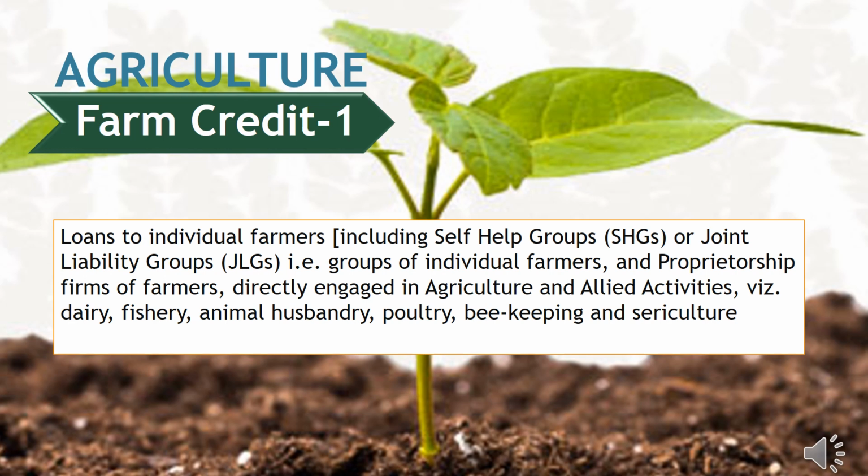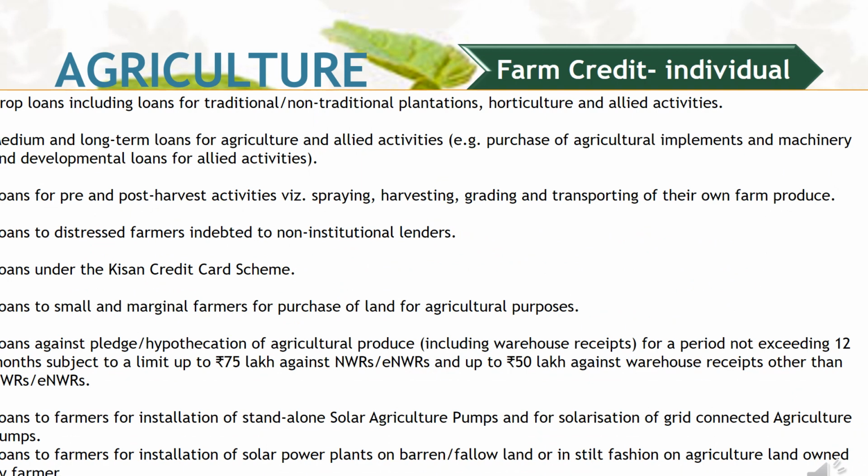Now there are three parts in agriculture. One is farm credit, second is agriculture infrastructure, and third one is agriculture ancillary services. Now we will see agriculture farm credit: loans to individual farmers, including self-help groups or joint liability groups and proprietorship firms, directly engaged in agriculture and allied activities. You all know that allied activities means dairy, fishery, animal husbandry, poultry, beekeeping, sericulture, etc. Now we will see some of the examples of farm credit.